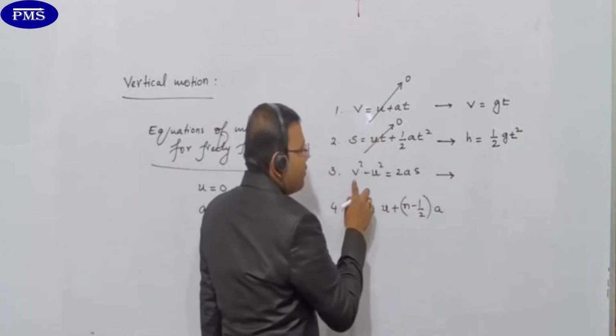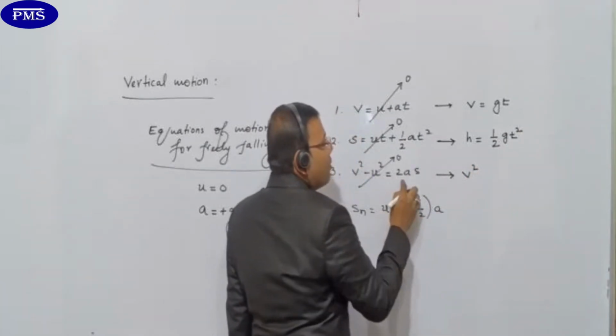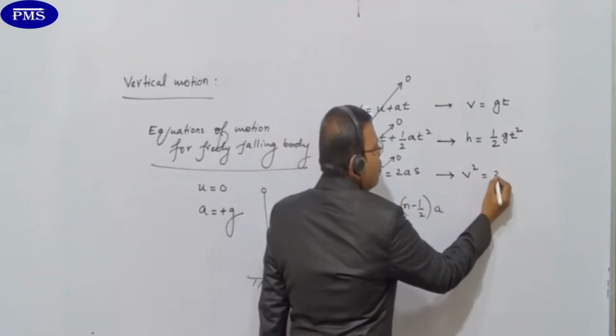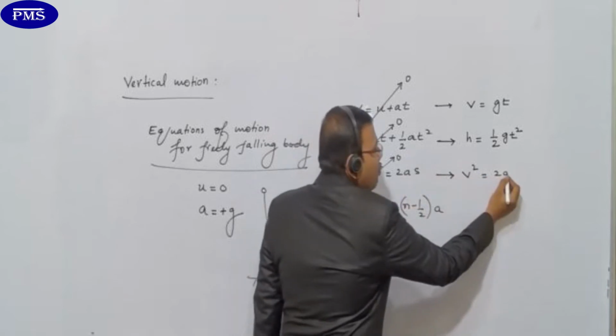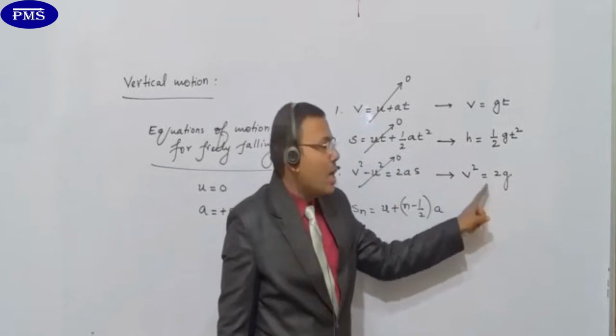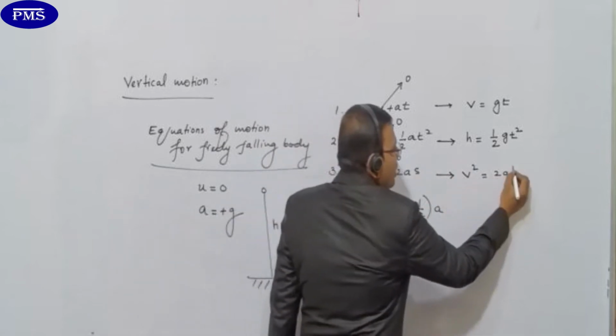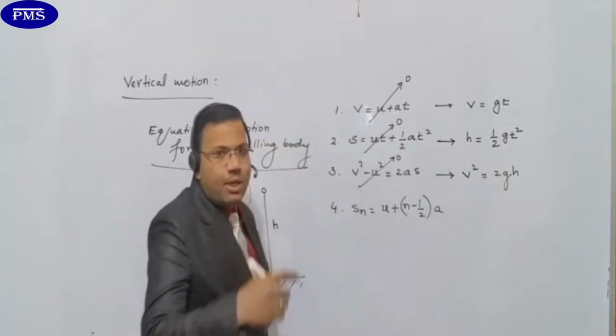देखिए बेटा, this is v square. Initial velocity again it is 0. What it becomes, that is equals to 2. In place of a I have to write g. I hope you are getting. In place of a I have to write g, and in place of s, this is the displacement, I want to write it as a vertical displacement h.